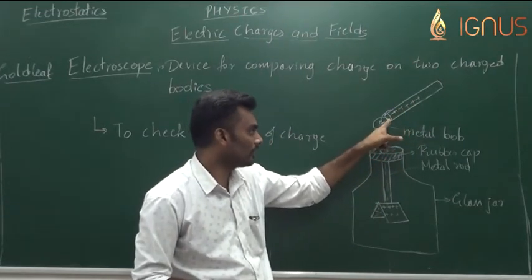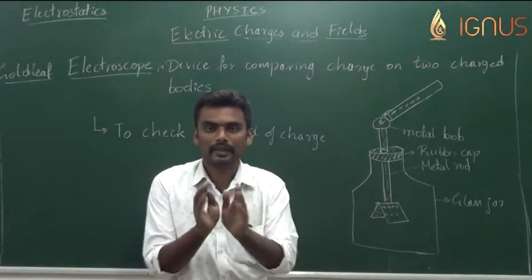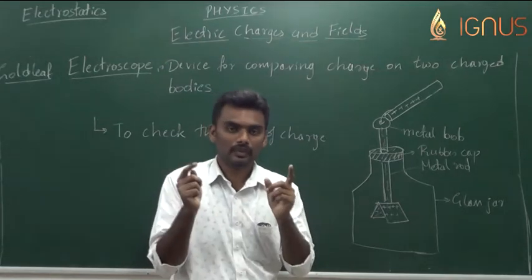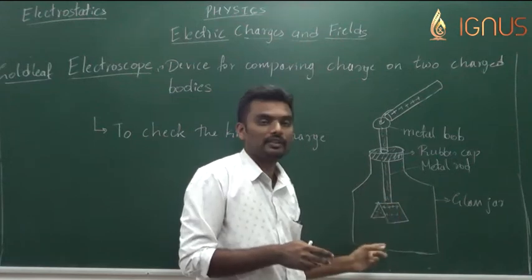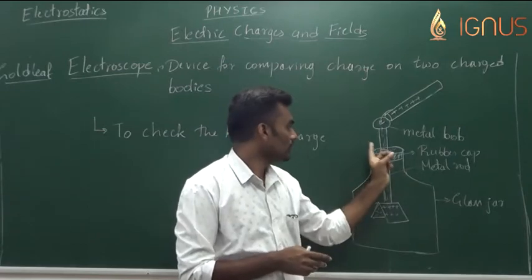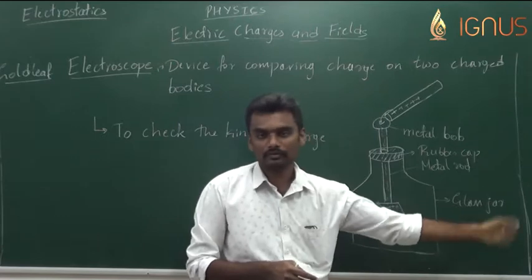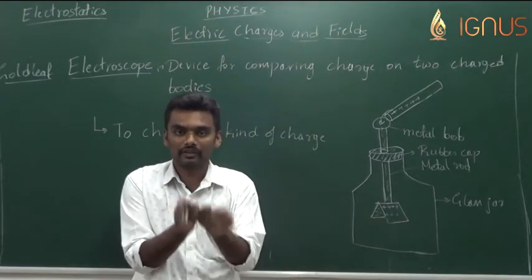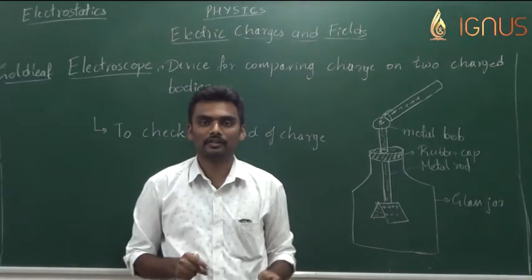So once we bring the glass rod in contact with the metal bob, the gold leaf will diverge. Once the gold leaf has diverged, it is fixed that this gold leaf has got positive charge in it, right? We'll remove the glass rod. If we do not bring the metal part in contact with earth, this gold leaf will stay in its diverged state because it has positive charge deposited in it.